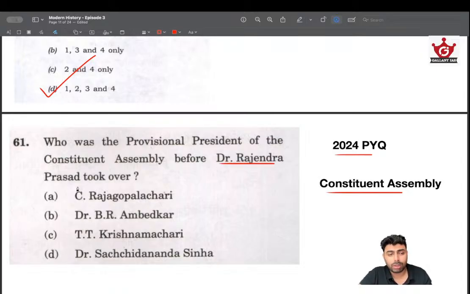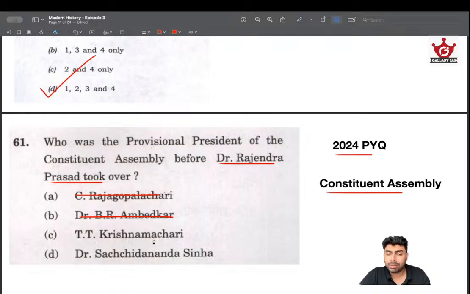The question is, who was the provisional president of the Constituent Assembly before Dr. Rajendra Prasad took over? And there is a slight difficulty in eliminating it, but we can eliminate Dr. B.R. Ambedkar because we know that he is the chairman of the drafting committee. Then C. Rajagopalachari, he was the first Governor General of Independent India, so he doesn't really have that office or that role as the provisional president.